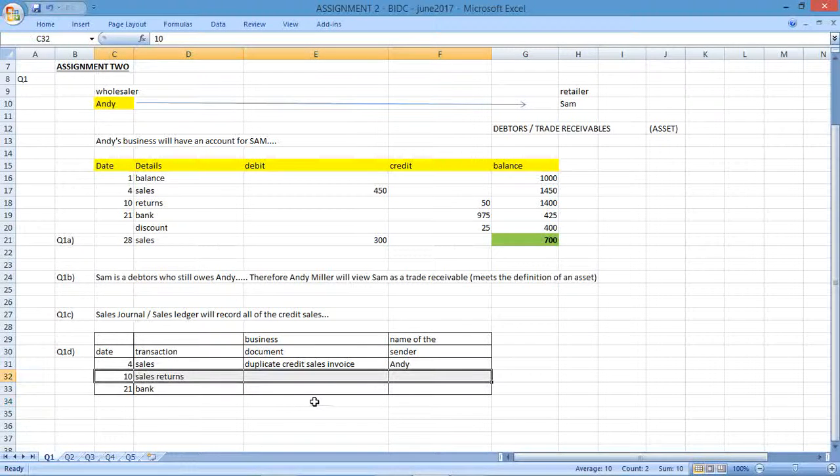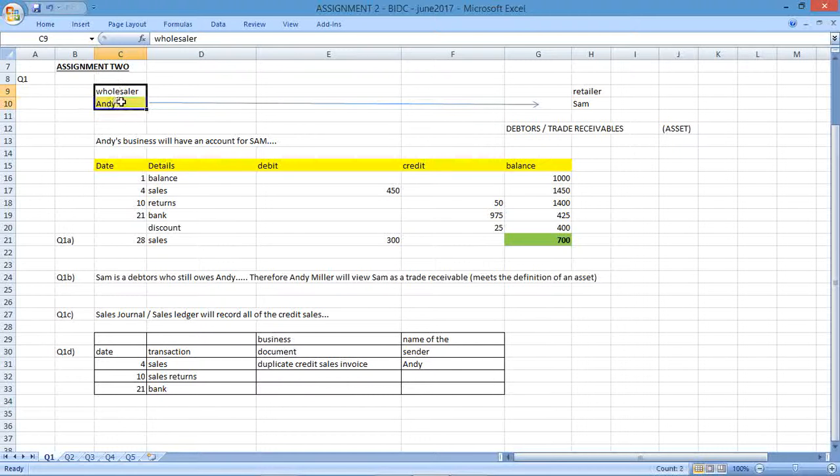If I have a sales return, again, there's 2 ways of looking at this. The business could be the one creating a source document representing the return between the business and the customer, or the customer could actually come to the business and give them a source document that they've prepared. There's 2 ways of looking at this, because we've got debit notes and we've got credit notes. I'm just going to keep it simple and take everything from the business point of view, because we'll assume that the business is the one that has